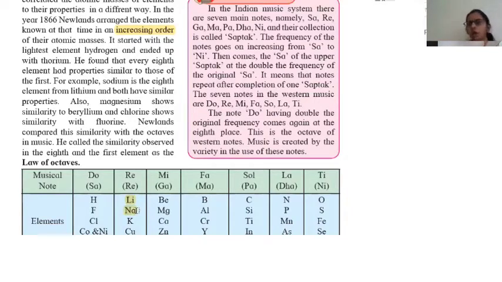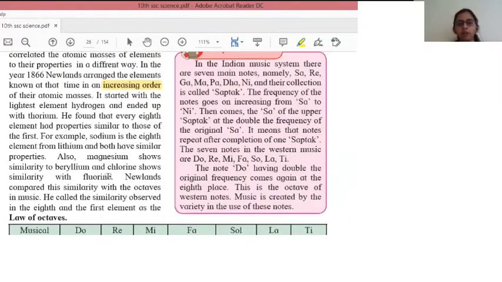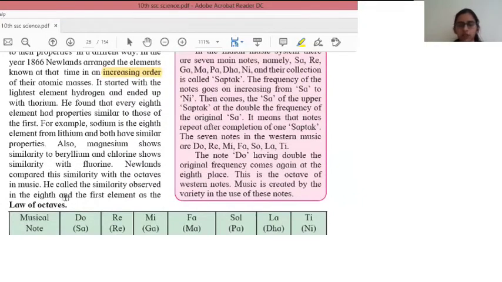So the properties of lithium and sodium are the same. We know that lithium and sodium are metals, right? So what was the law of octaves? He told that the first element and the eighth element will have the same properties. Also, magnesium shows similarity to beryllium and chlorine shows similarity to fluorine.